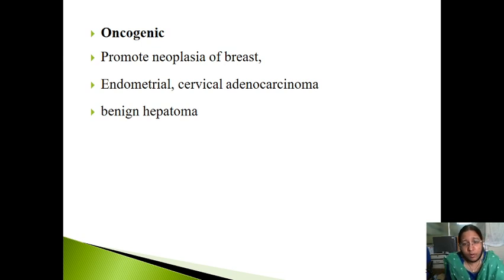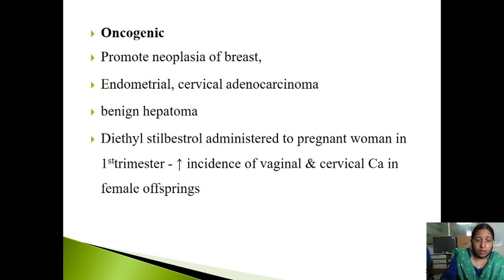It also produces neoplasia. In the breast, it promotes neoplasia of the breast, endometrium and cervix. There will be endometrial and cervical adenocarcinoma and benign hepatoma. It's very important: diethylstilbestrol administered to a pregnant woman in the first trimester increases the incidence of vaginal and cervical carcinoma in the female offspring. You don't know whether the baby is male or female, so if you give it to a pregnant woman, there will be an increased incidence of vaginal and cervical carcinoma if the baby is female.